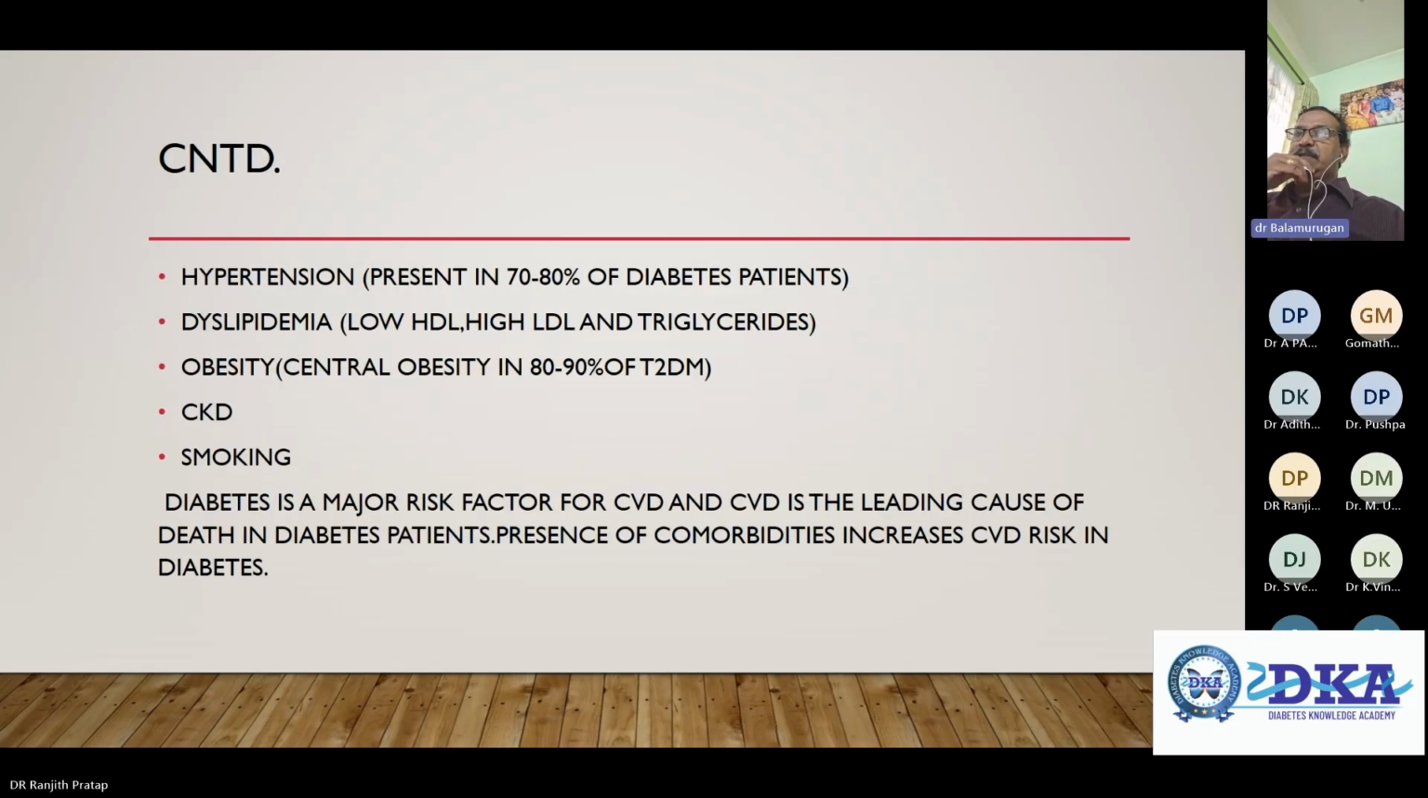Hypertension is present in almost 70 to 80% of diabetic patients. Dyslipidemia, low HDL, high LDL and triglycerides, and obesity, central obesity, almost 80 to 90%. The CKD and smoking. Diabetes is a major risk factor for CVD, and CVD is the leading cause of death in diabetic patients. The presence of comorbidities again increases the CVD risk in diabetes.